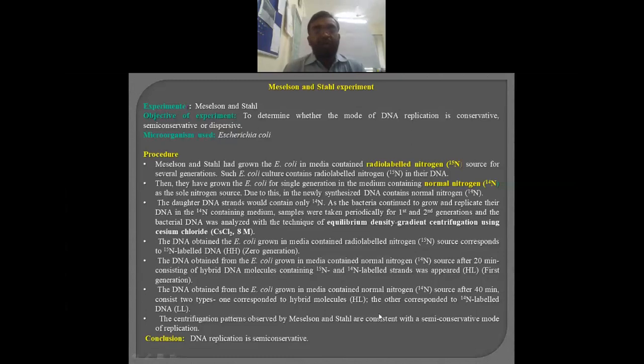And hence the question arises whether DNA replication is conservative or semi-conservative. This was cleared by two scientists, Meselson and Stahl, and that is also a popular experiment as far as genetics is concerned, referred to as the Meselson and Stahl experiment. They proved that DNA replication is semi-conservative. What is their experimental setup?